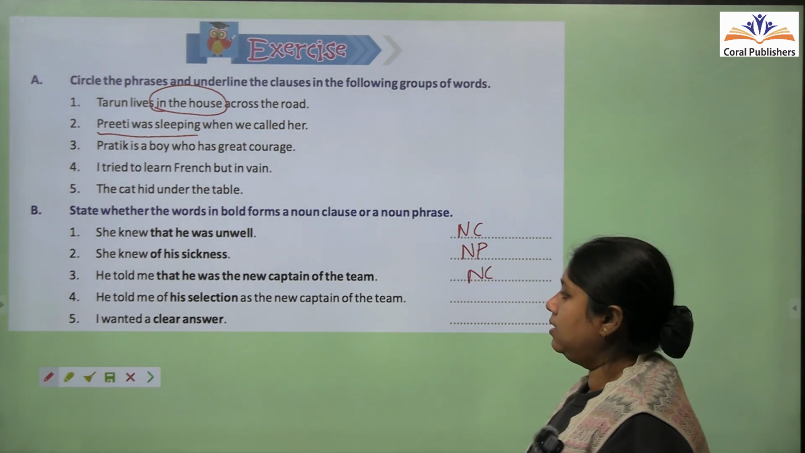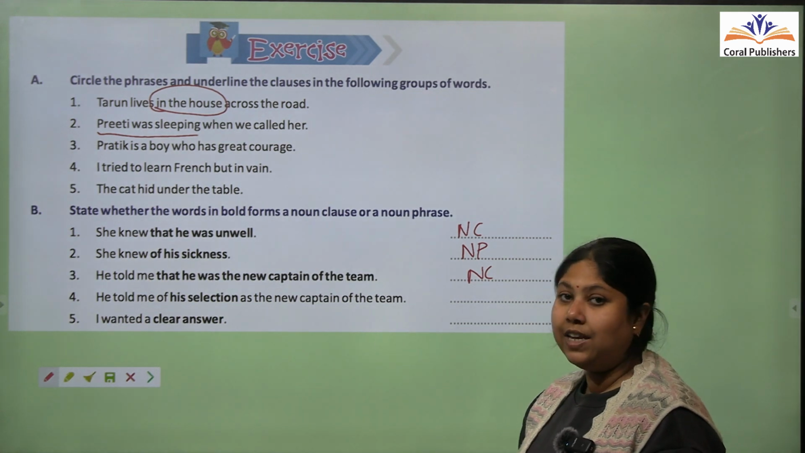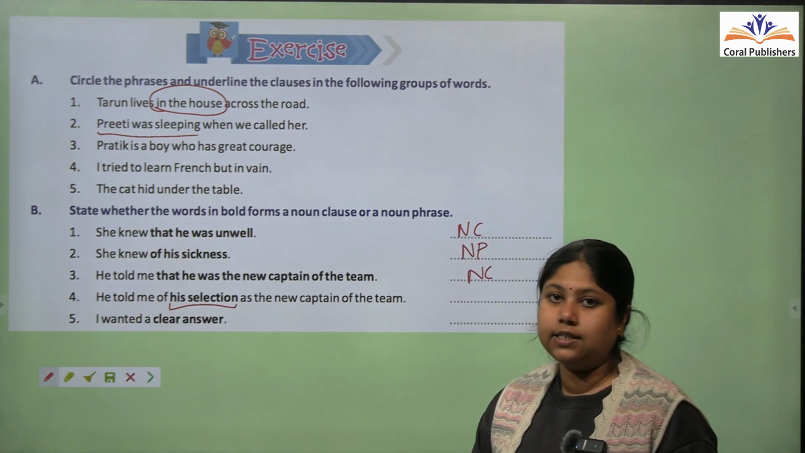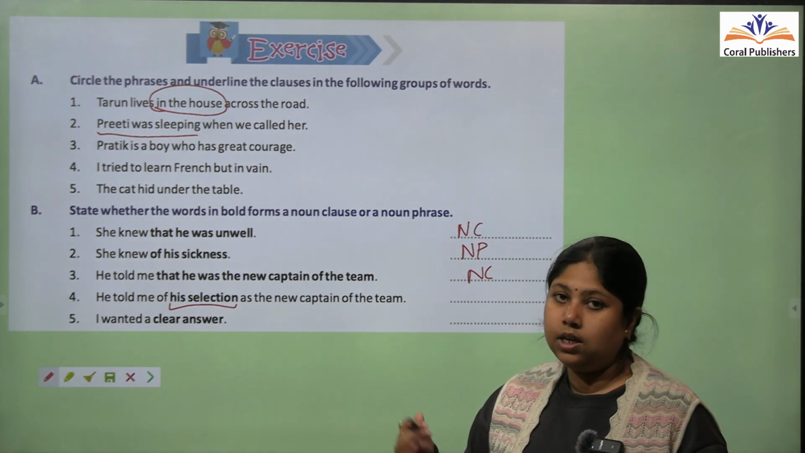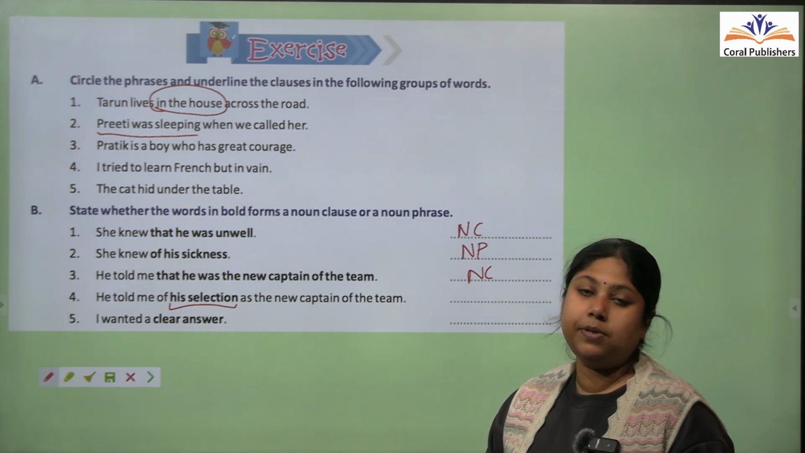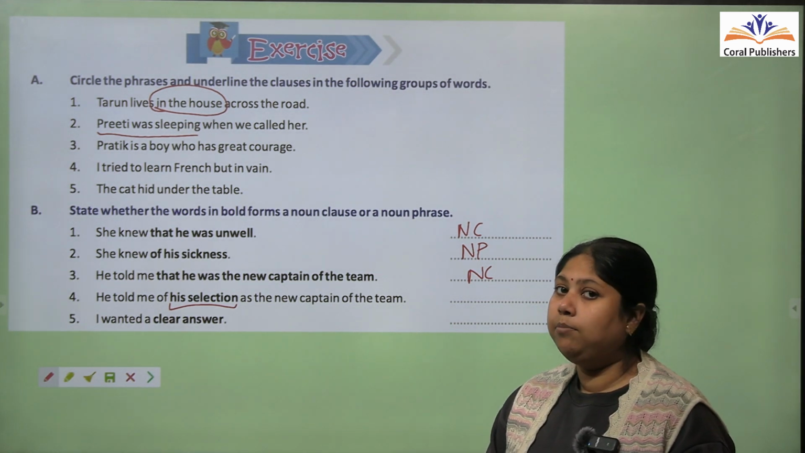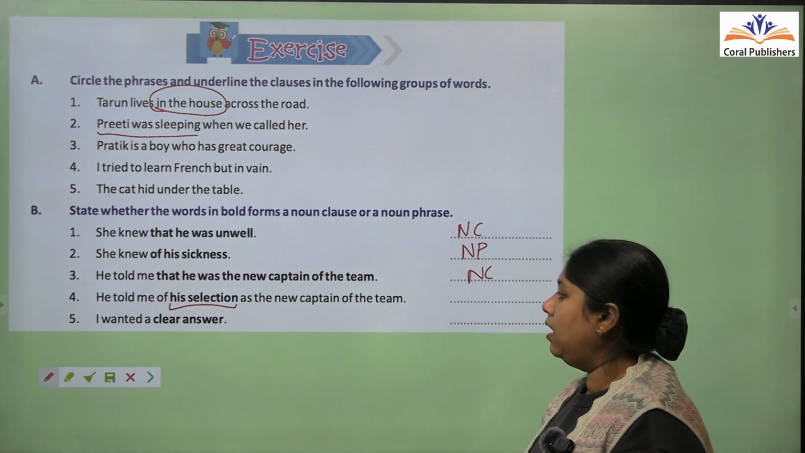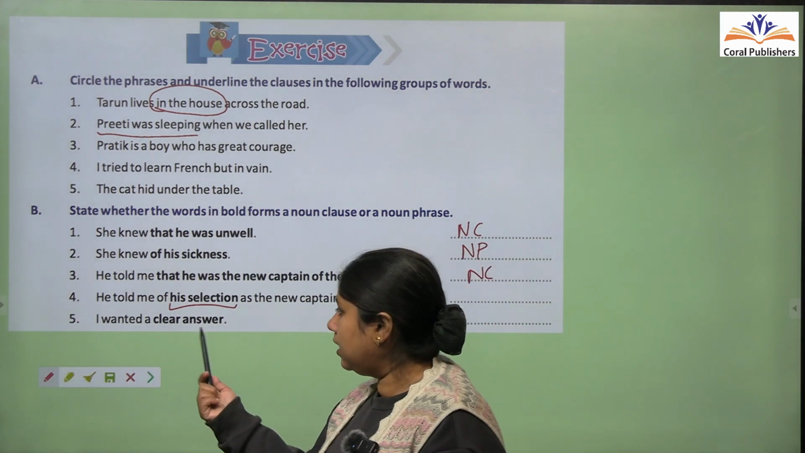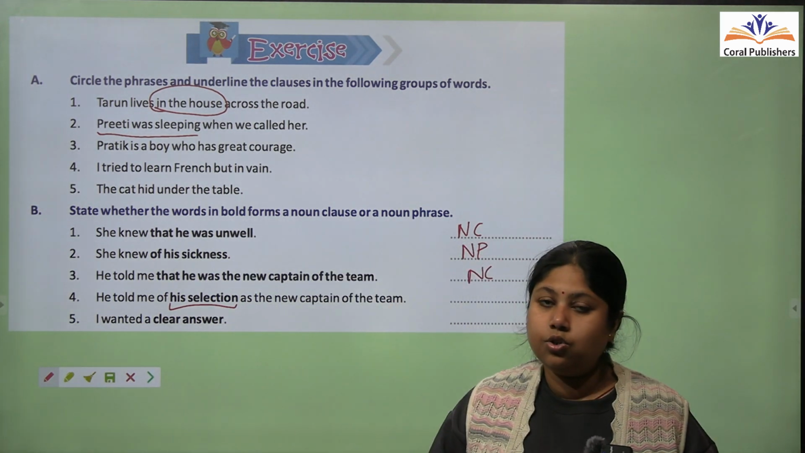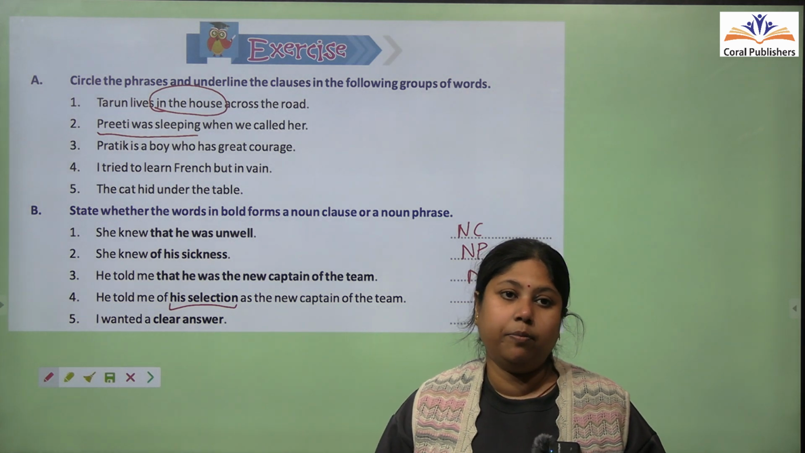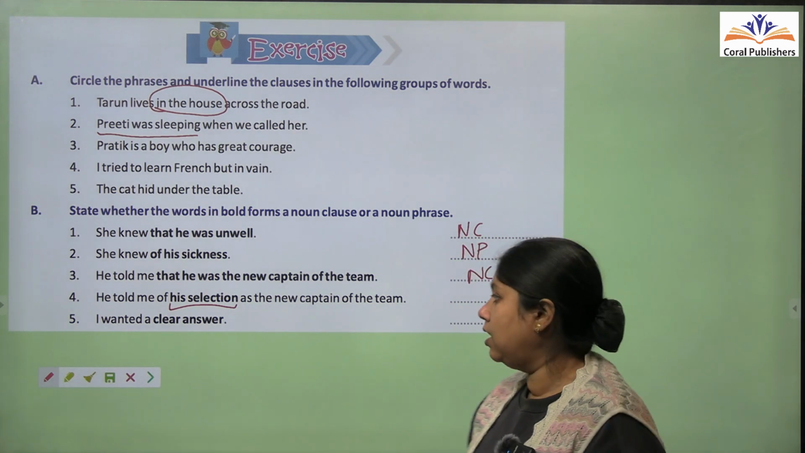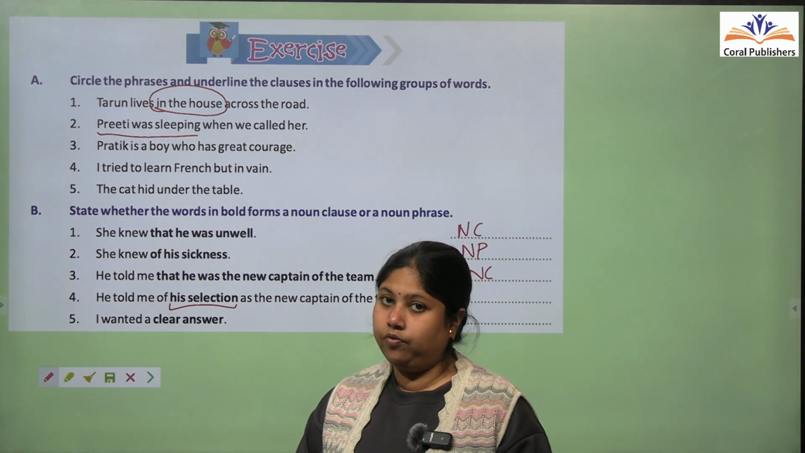Okay. Similarly, he told me of his selection. सिर्फ his selection जो है वो यहाँ पे highlighted है. यहाँ पे ना तो इसमें कोई subject है और ना ही हम completely predicate निकाल पा रहे हैं. Meaning भी infer करना मुश्किल है. That is why it is a phrase. Okay. A clear answer. So a clear answer, again, it's not giving us any kind of information. This is incomplete and moreover it is not working as a noun in the sentence. That is why this is again a noun phrase.